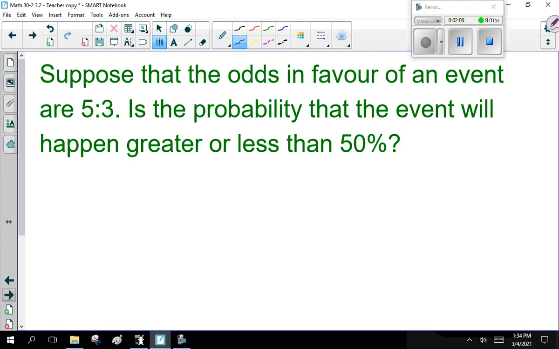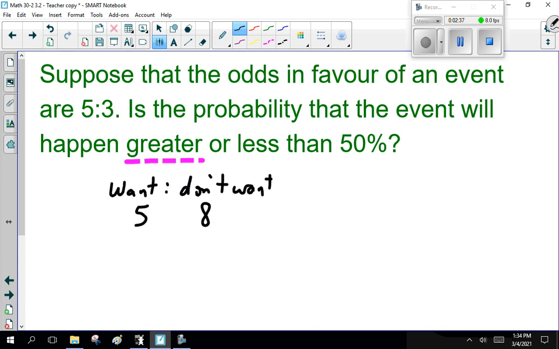Suppose that the odds in favor of an event are 5 to 3. What is the probability that the event will happen? Greater or less than 50%? Well, here, the odds in favor of an event are 5 to 3. What we want versus don't want. That's 5, 3, so 8 total. Now this could be win, lose, I don't know. So the probability of what we want